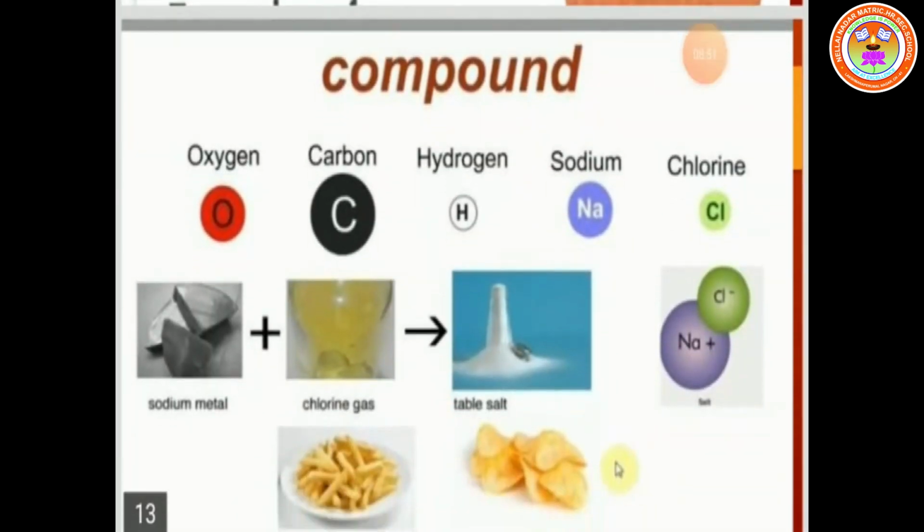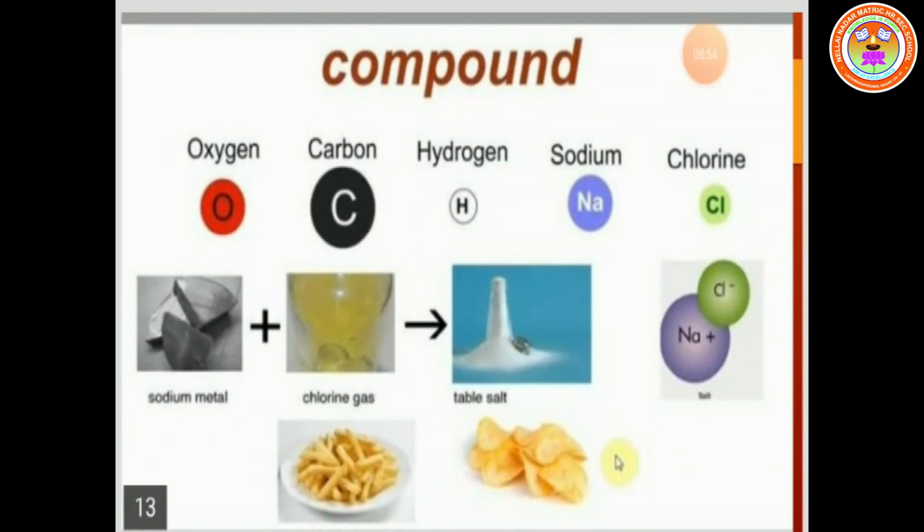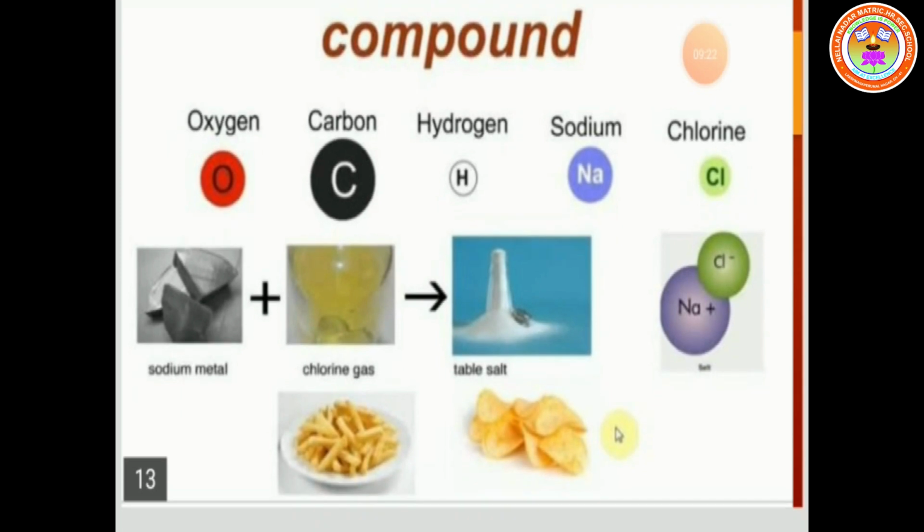Next we are going to see examples of compounds. Oxygen, carbon, hydrogen, sodium, chlorine. Oxygen's symbol is O. Carbon's symbol is C. Hydrogen's symbol is H. Sodium is Na. Chlorine is Cl. So sodium chloride: Na is positive, Cl is negative. Sodium metal and chlorine gas combine to make table salt. These are all examples of compounds.